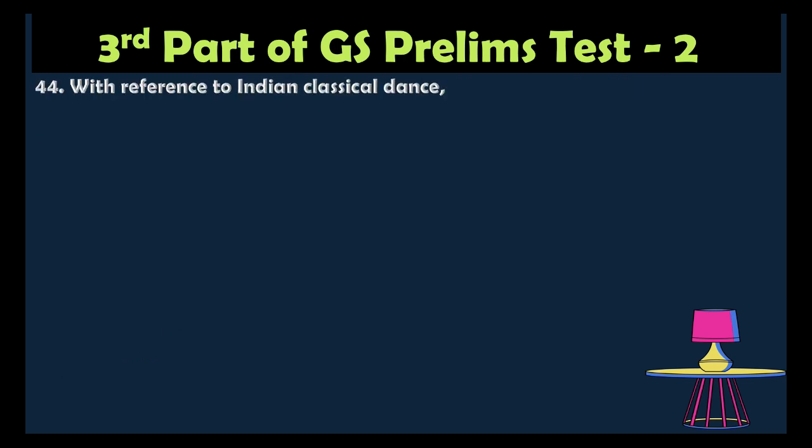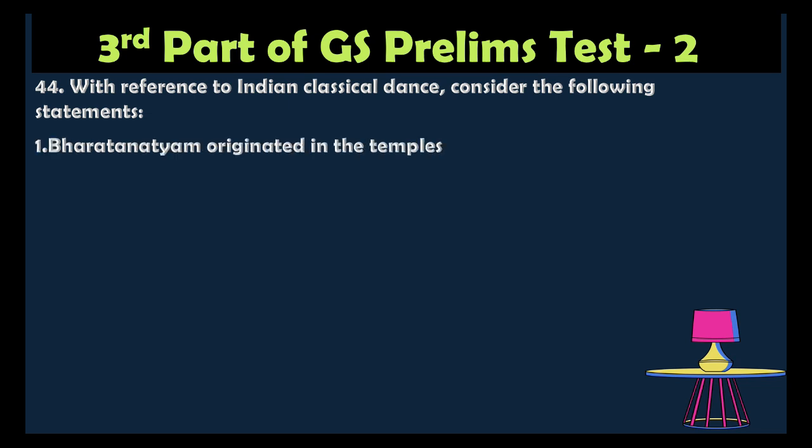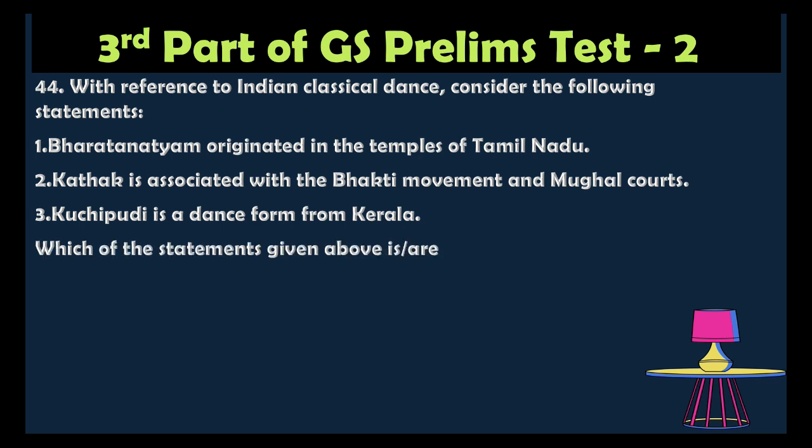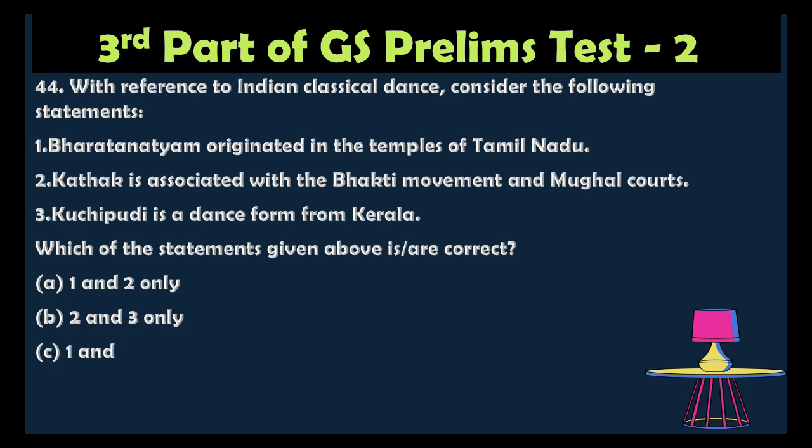Question number 44. With reference to Indian classical dance, consider the following statements. 1. Bharatanatyam originated in the temples of Tamil Nadu. 2. Kathak is associated with the Bhakti movement and the Mughal court. 3. Kuchipudi is a dance form of Kerala. Which of the statements given above is correct? Option A 1 and 2, option B 2 and 3, option C 1 and 3, option D 1, 2 and 3. The correct answer is 1 and 2.